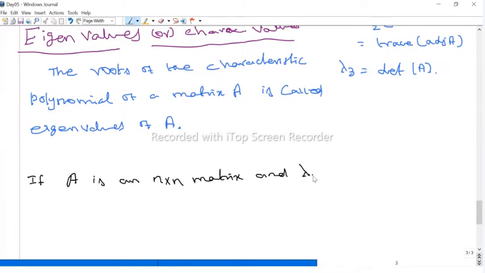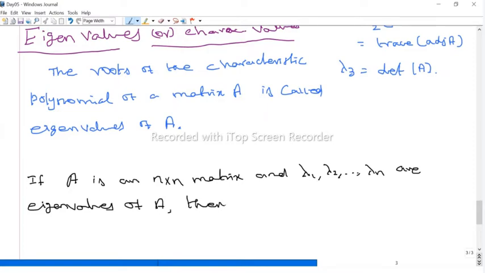Suppose we have lambda 1, lambda 2, and so on up to lambda n as the eigenvalues. Maybe some are repeated, but there should be n roots, because any n degree polynomial has at most n roots. So these roots, lambda 1, lambda 2, up to lambda n, are all roots of the characteristic polynomial of the matrix A. They are the eigenvalues of A.